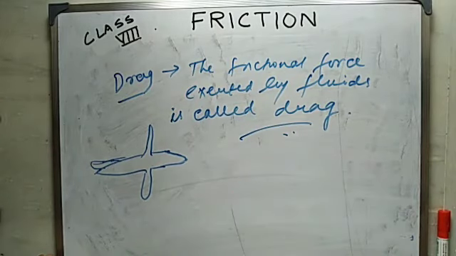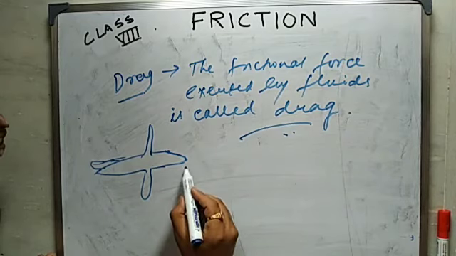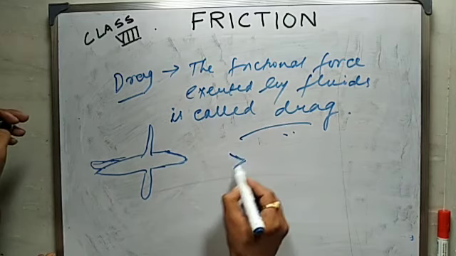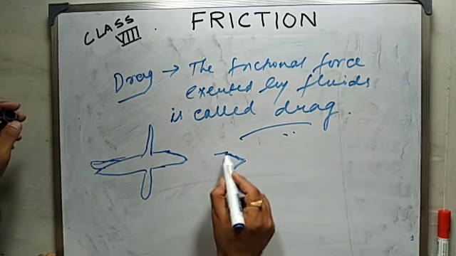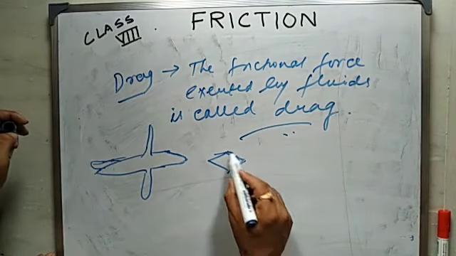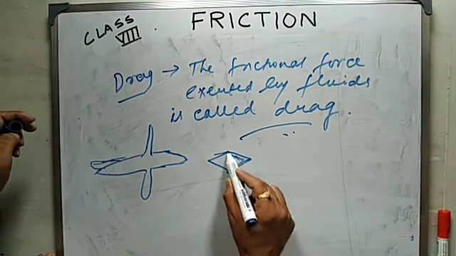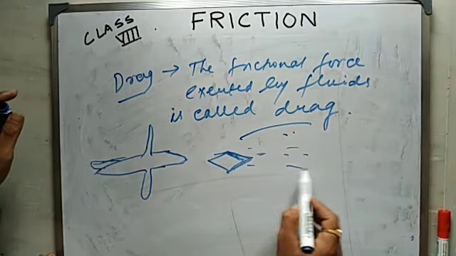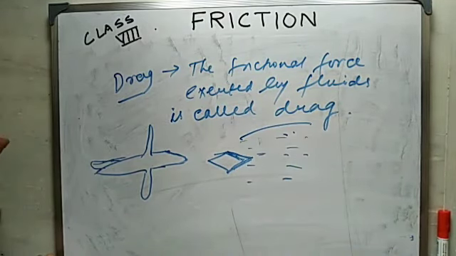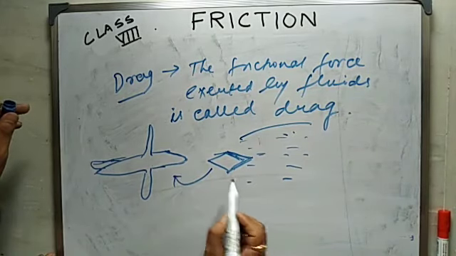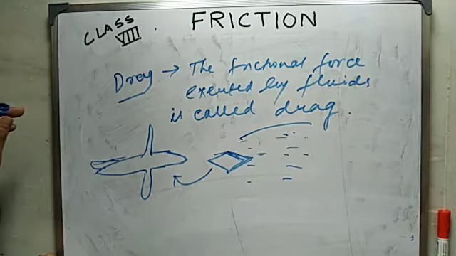You must have noticed that birds have a very similar shape, like a spindle. This type of shape is called spindle shape, that is, they have a pointed nose so that they can easily reduce the fluid friction. That has been copied by our scientists in their designs.